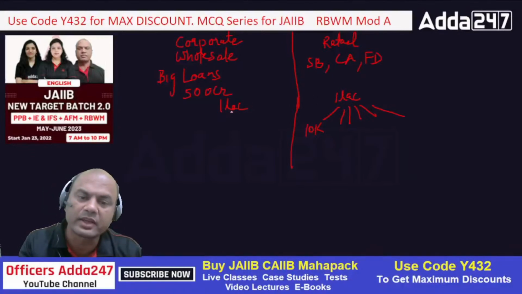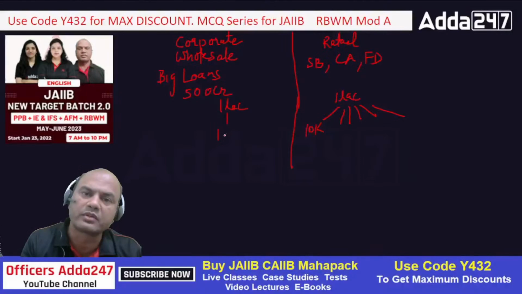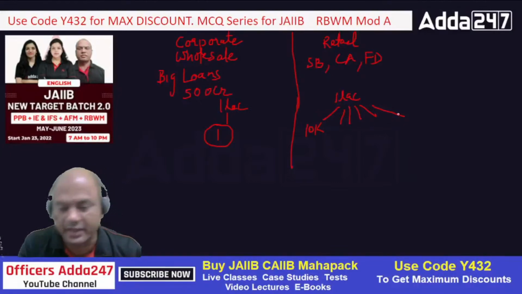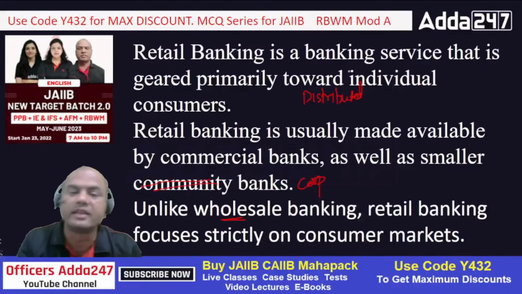It can't happen. But if I give the full 1 lakh rupees to only one customer, there is a fair chance that if this customer goes bankrupt, I'll be facing a huge problem. But here, it's not possible that all the 10 customers will go bankrupt. That's why we always say that in retail banking the risk is distributed hugely.